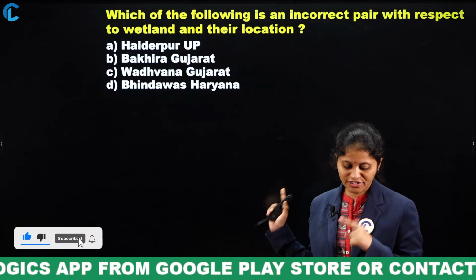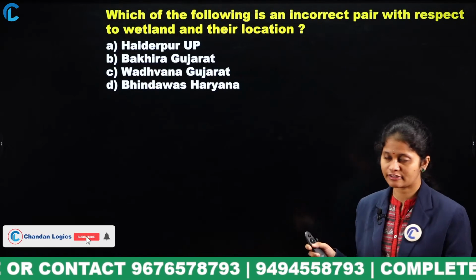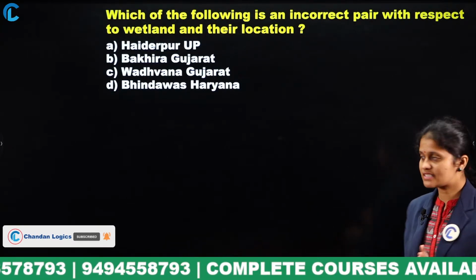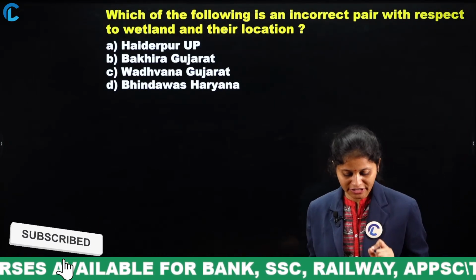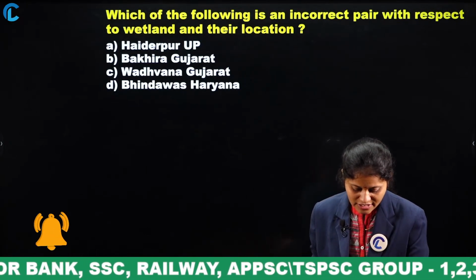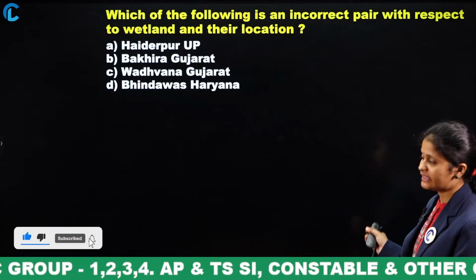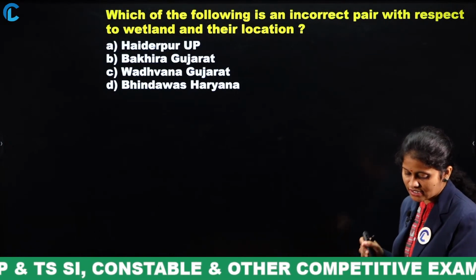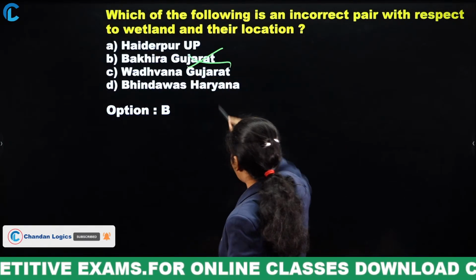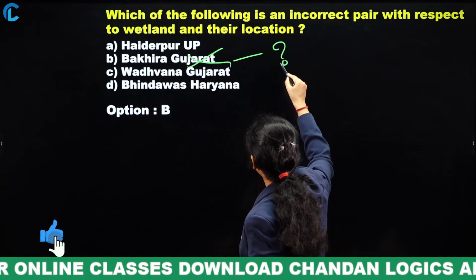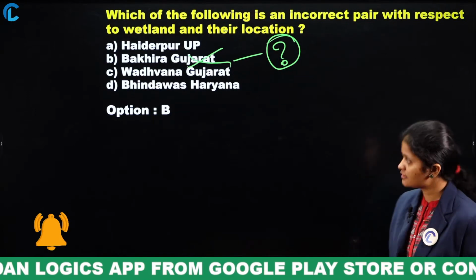Yes, once go through the list of these wetlands and the locations, then try to mention in the comment section which of the following is the incorrect pair. And one more thing, I will announce the answer for you, but what is the exact location of that particular one? Here the question is about the incorrect pair, right? So, once you go through the list of all the wetlands and their locations, then you can answer it. So, moving to your answer, it is option B. Actually, Bakhira wetland is not in Gujarat. Now it is a question for you, where is Bakhira wetland located? Everyone try to mention it in the comments at least.